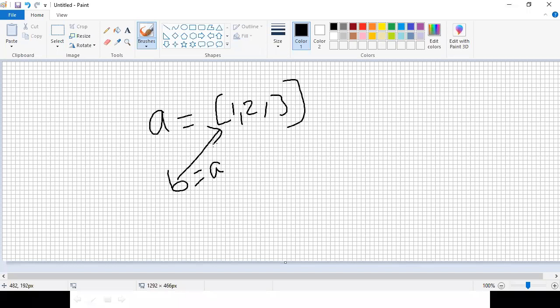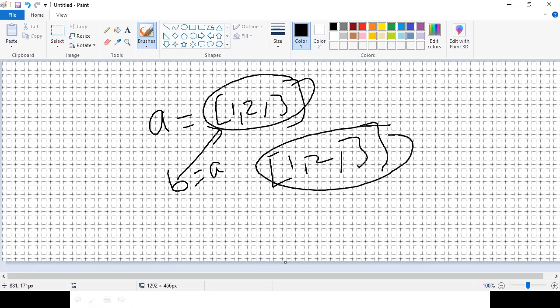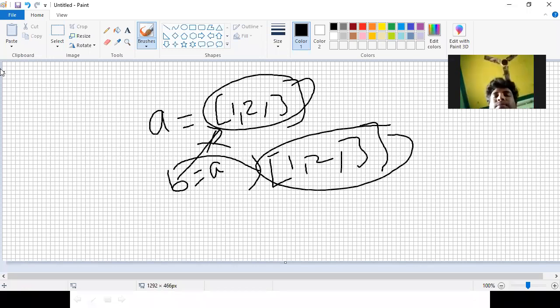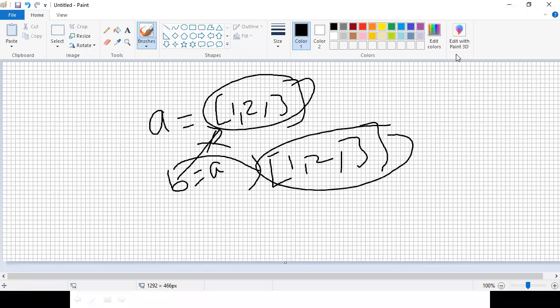Deep copy is maintaining the same data in a different memory location. It is taking a copy of this one to this one. So A is pointed to here and B is pointed to here, not here. That is the difference between shallow copy and deep copy. Simply, we say that shallow copy is maintaining the same, unique object, and it just gives references to other variables. When it comes to deep copy, it is maintaining separate, different copies for both variables.